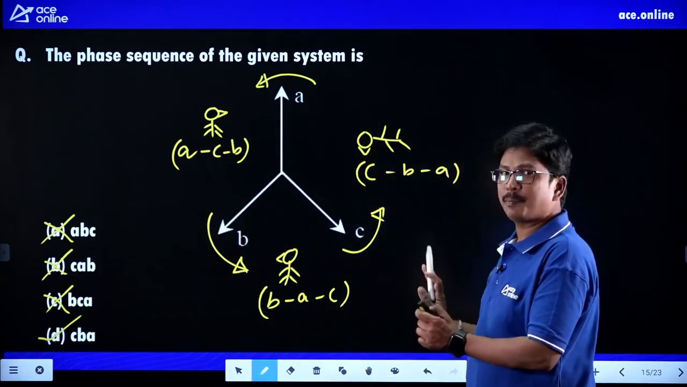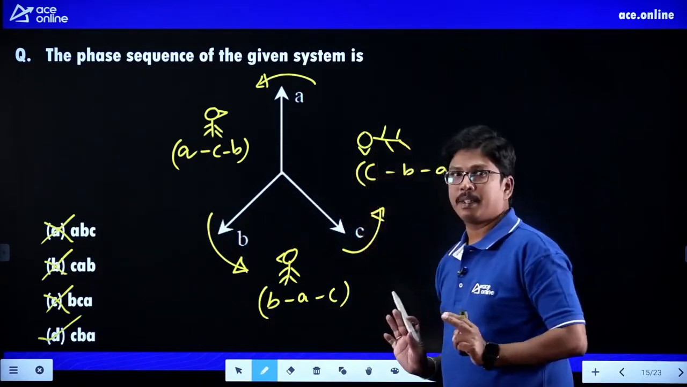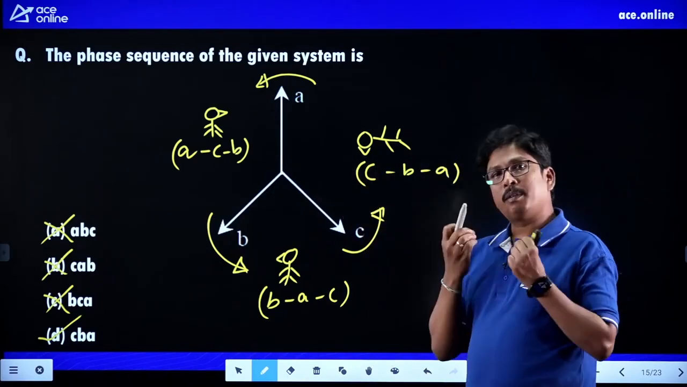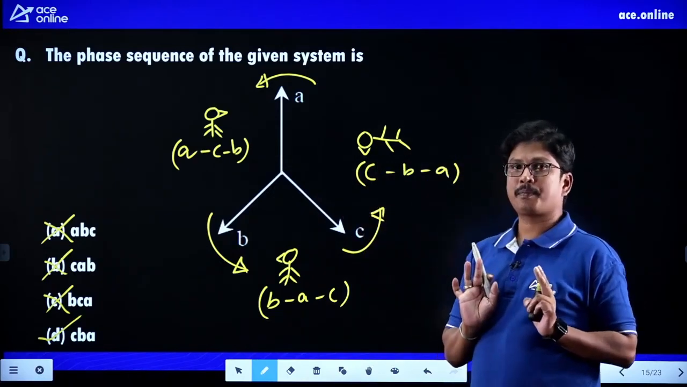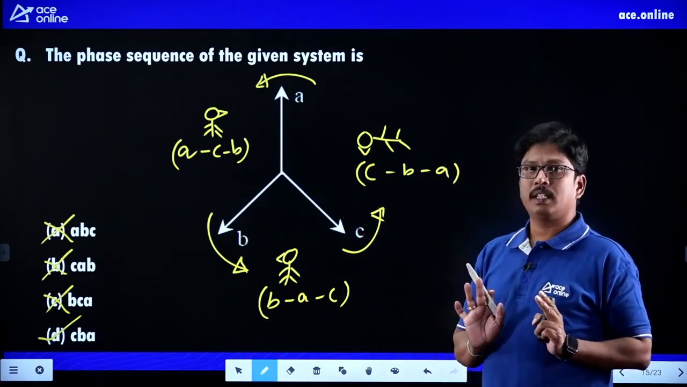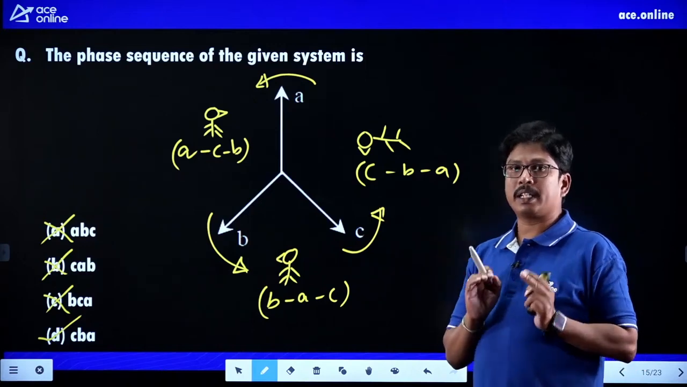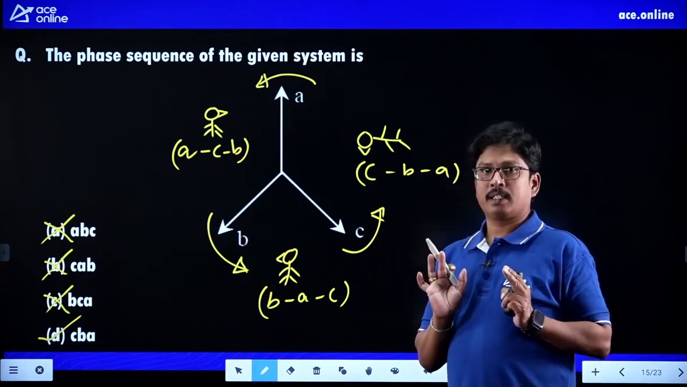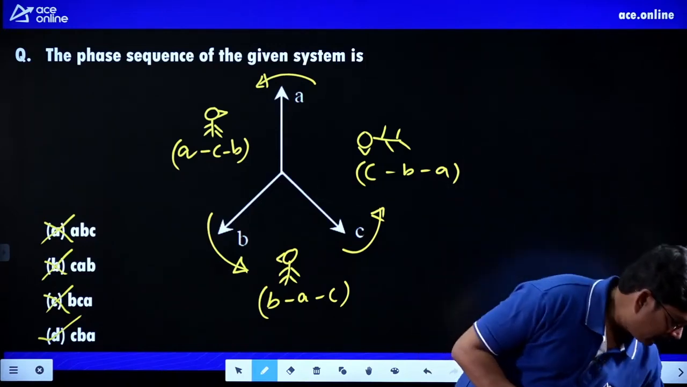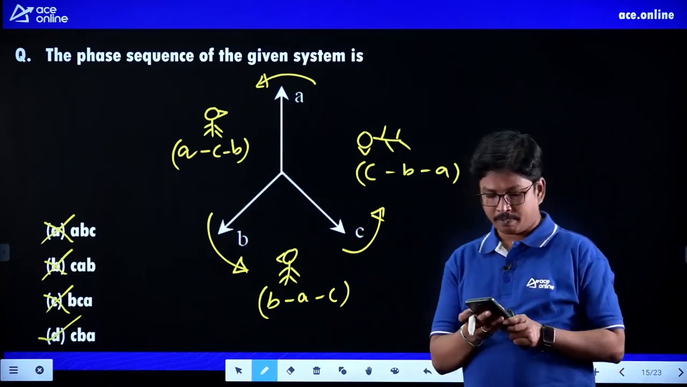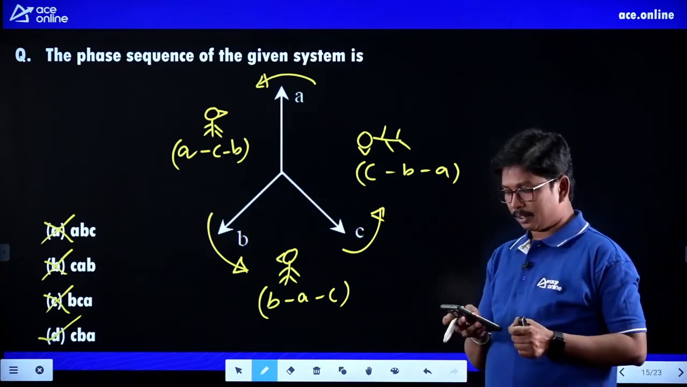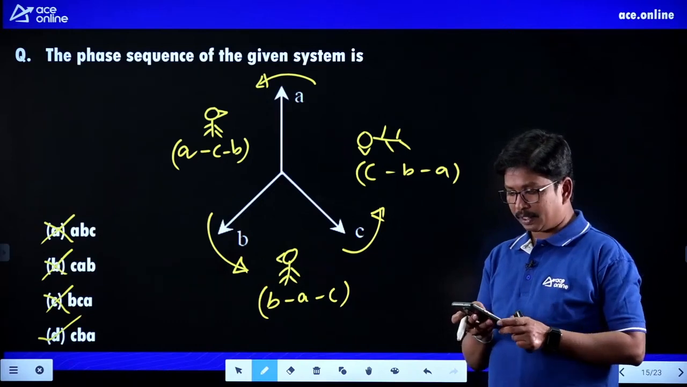Just study the concept and try to represent them in the phasor diagram, then it will be very easy to identify the phase sequence. No need to learn anything by heart. Clear, right? So what you have to learn? The concept here. Clear, everybody? So I think it is very clear for you. Very simple, right, students? So now we'll go for the next question here.